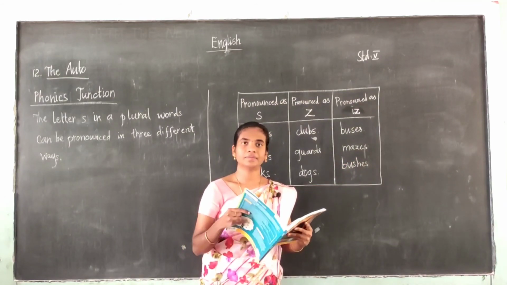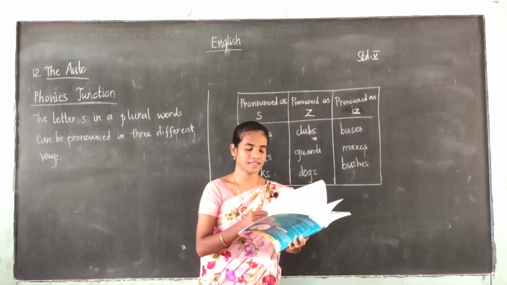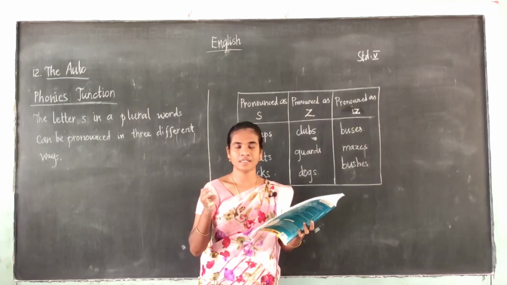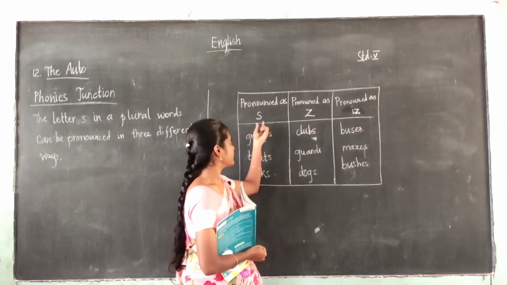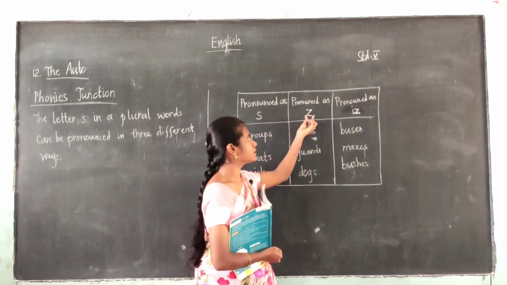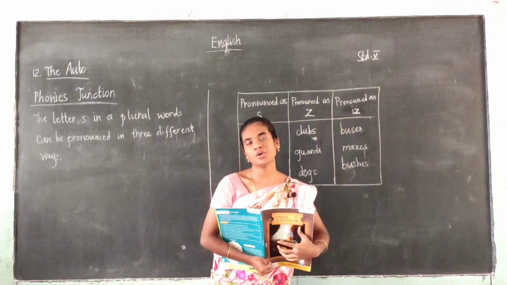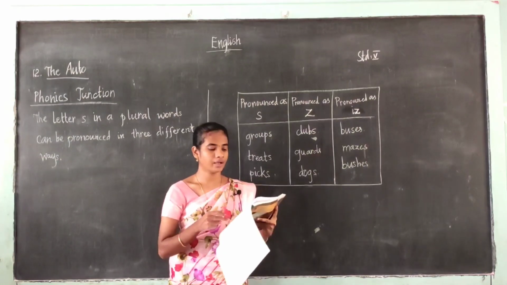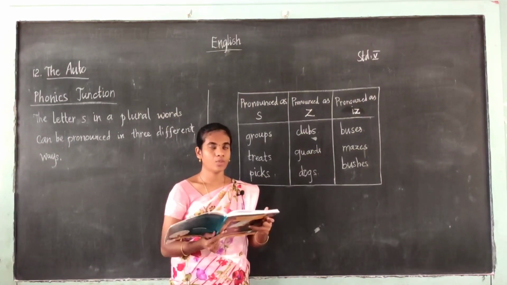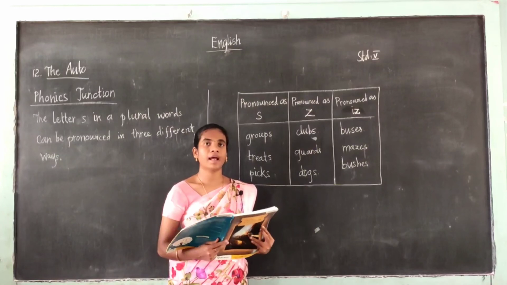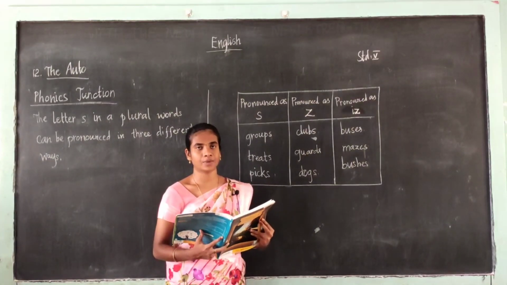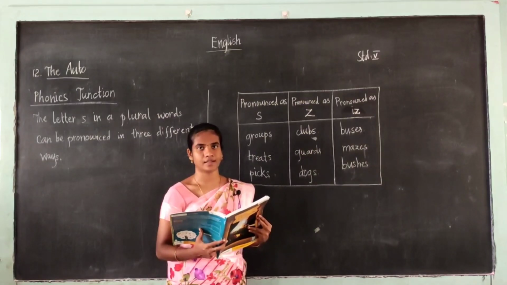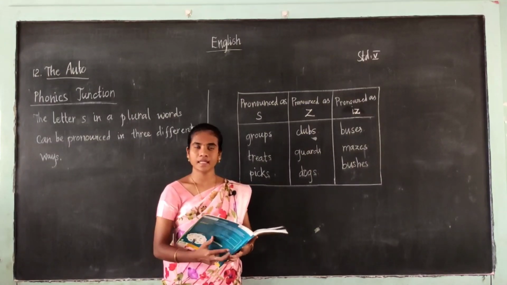Before that I have told you that for words that end with some sounds, the letter S is pronounced as S, Z and iz. You can also refer to that. In the box they are given, you can refer to that also. And one more important point is, the lines should not intersect. While you are joining, the lines should not intersect. So this is the homework for you.